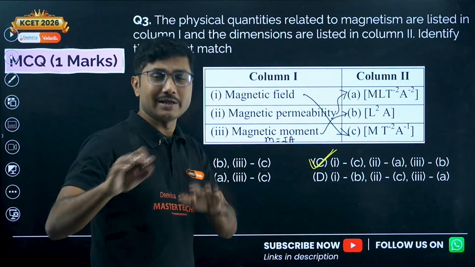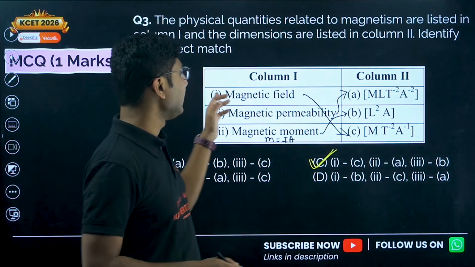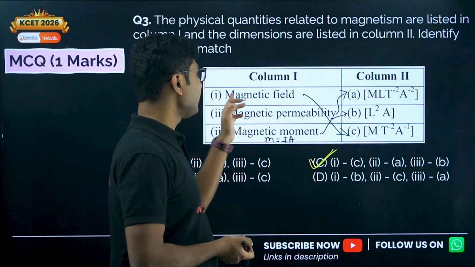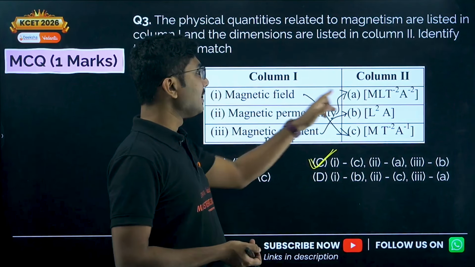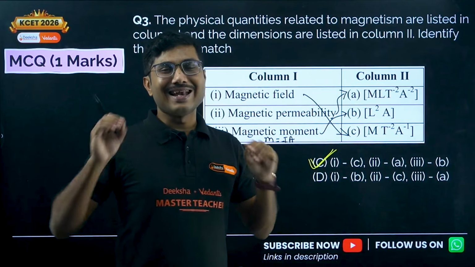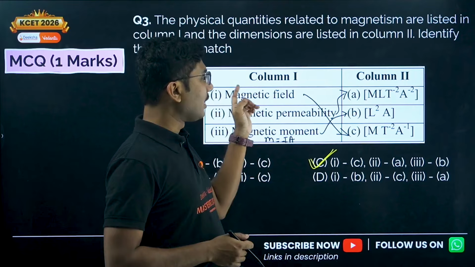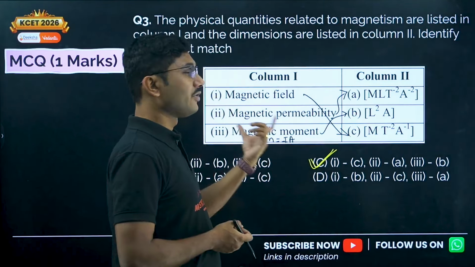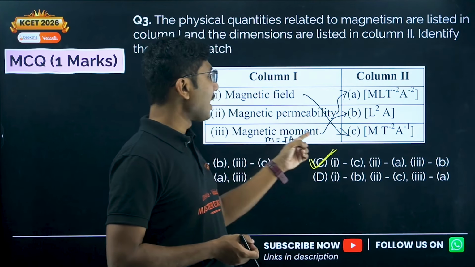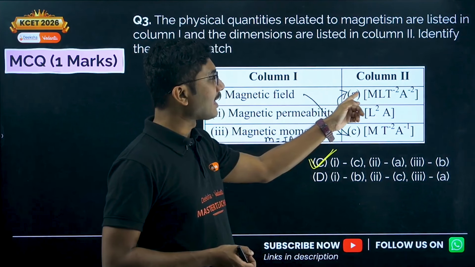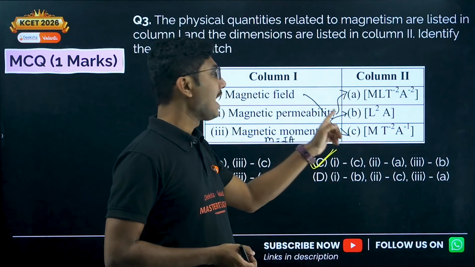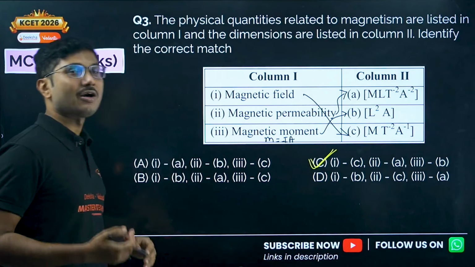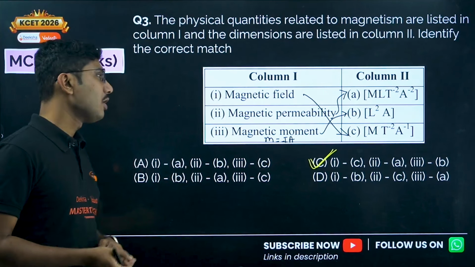And one more point to remember, generally a direct match is not given in the match the following question. For example, 1 is matching with A, very less chance of giving it like this. Okay, so if you find one match, the remaining 2 matches will be easy, at least for a 3 match the following type question. So one match is this, that means it cannot be matched with this, so it should be matched with this, and this one will match with this one. Okay, this is a technique or trick for match the following type questions.